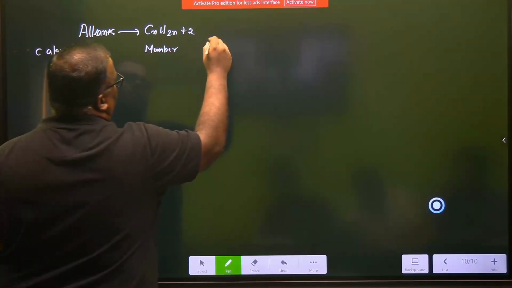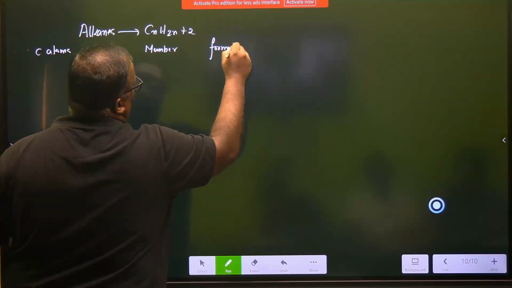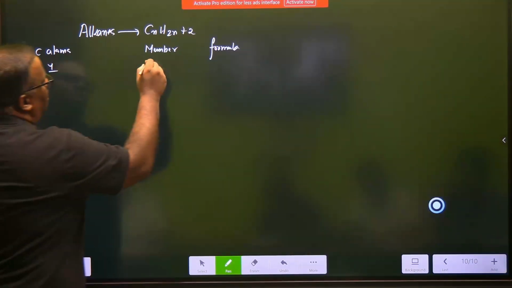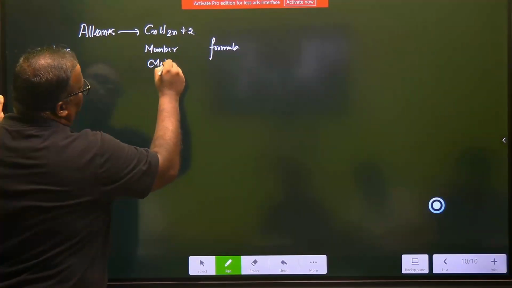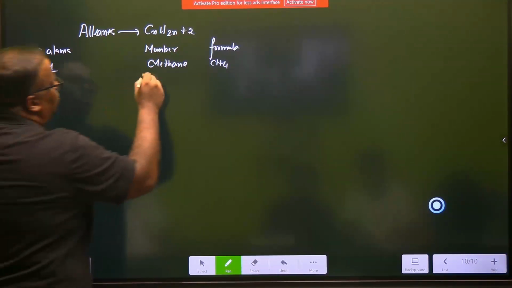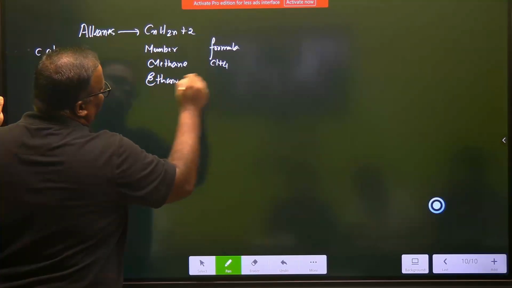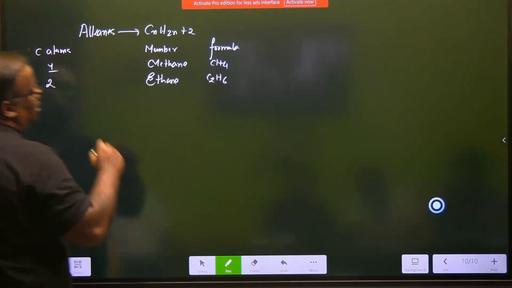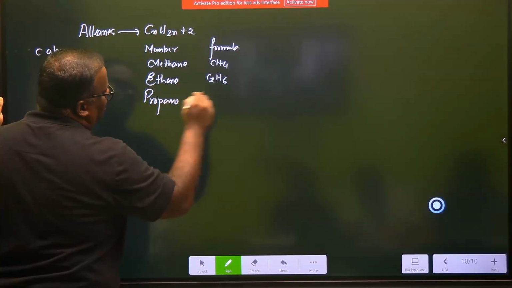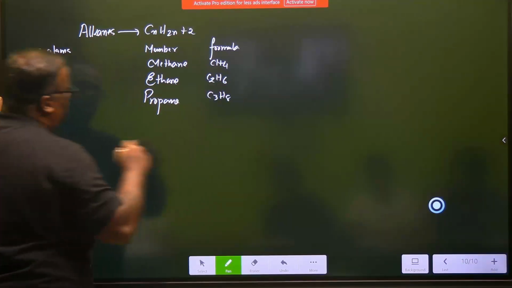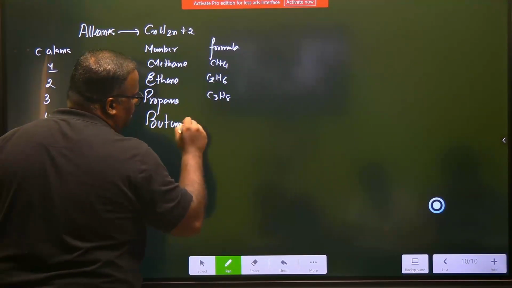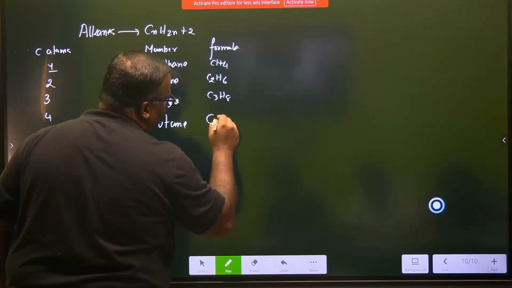Okay? And let's also keep the formula just for your purpose. Carbon atom 1, member is known as methane, formula CH4. Carbon atom 2, ethane, formula C2H6. Carbon atom 3, propane, C3H8. Carbon atom 4, butane, the major constituent of LPG. All of us in Hyderabad are cooking with this only. C4H10.